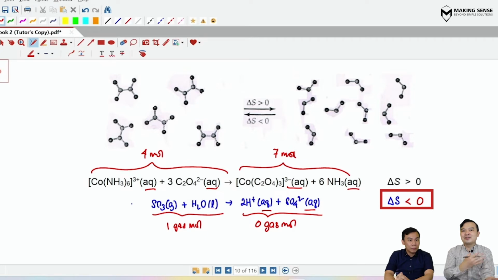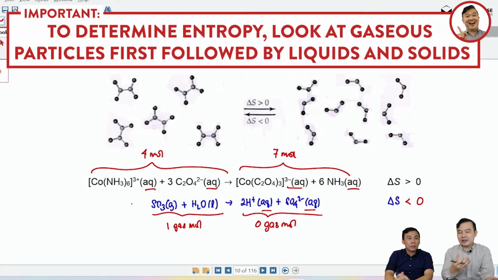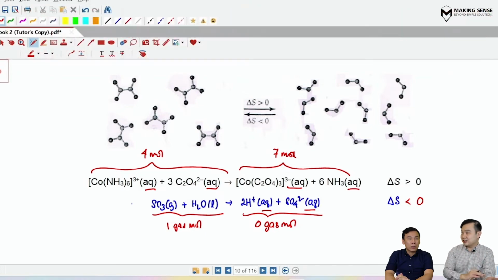That's right. So at the end of the day, when you look at any chemical reaction, the first thing you should always focus on is the change in the number of gaseous particles. After which, if there are no more gases, then you look at the liquids, and the solids eventually.